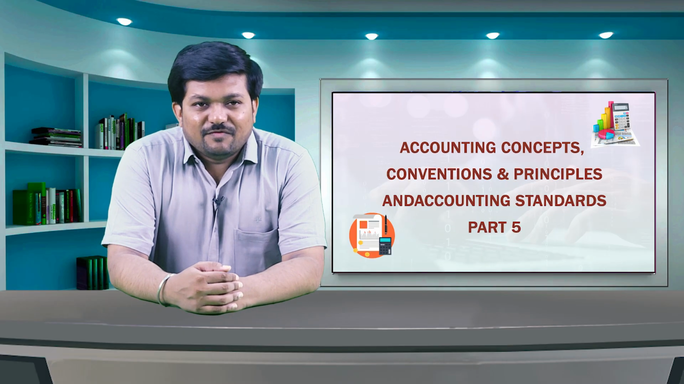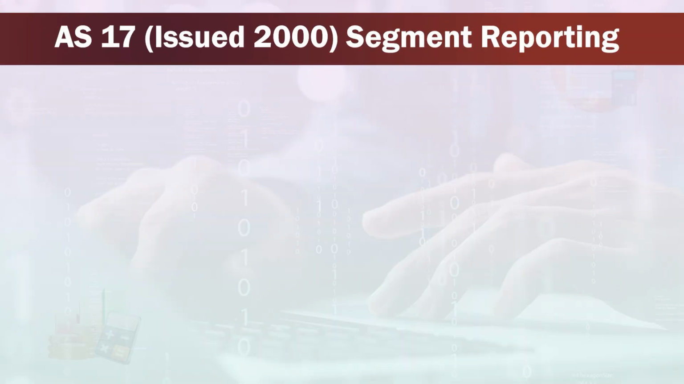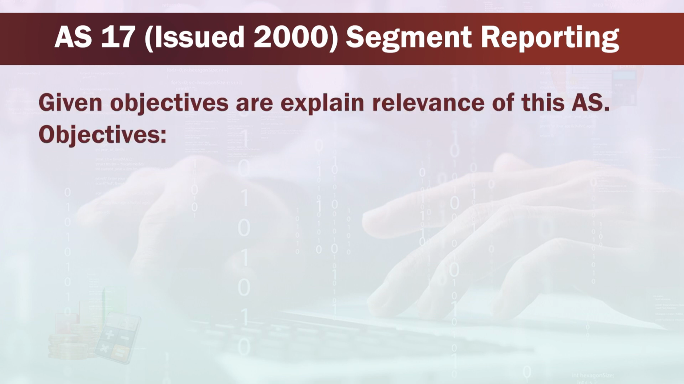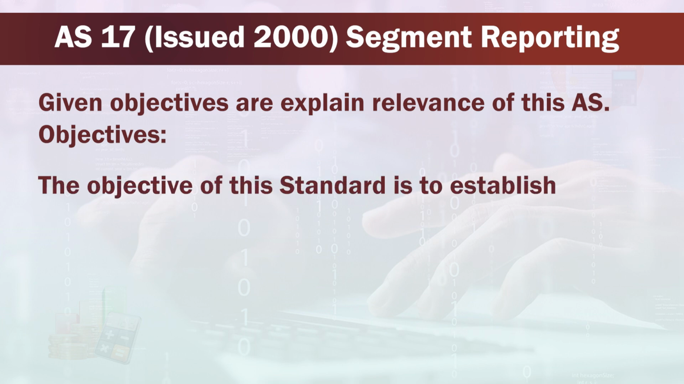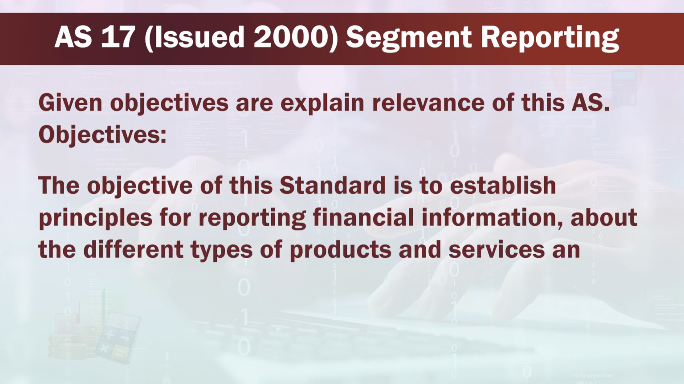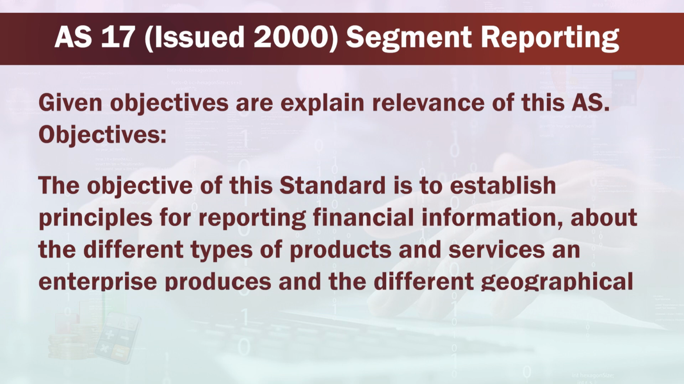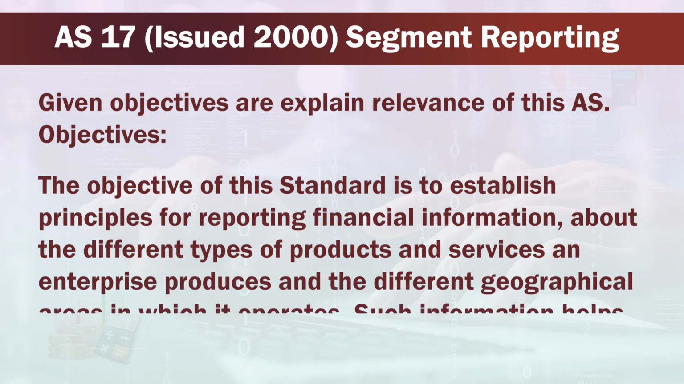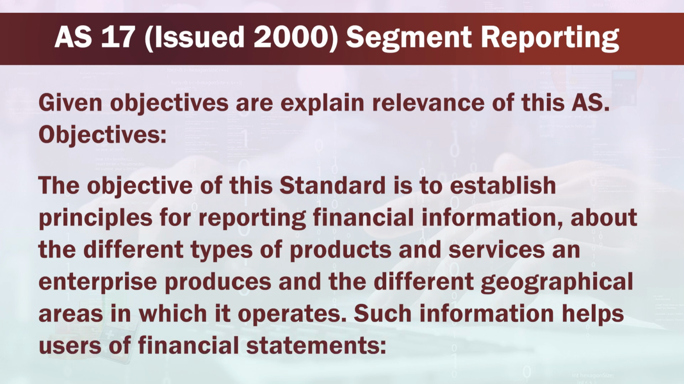Now, we will move forward to AS 17, segment reporting, which is issued in 2000. Given objectives explain the relevance of this AS. The objective of this standard is to establish principles for reporting financial information about the different types of products and services an enterprise produces and the different geographical areas in which it operates.